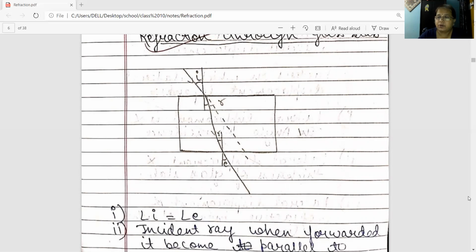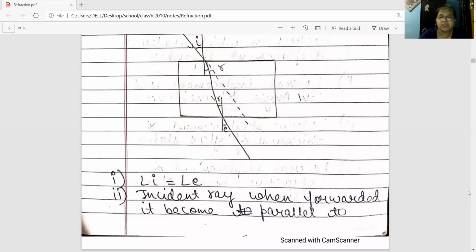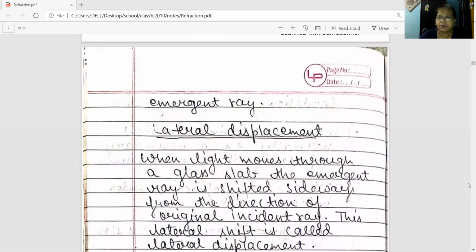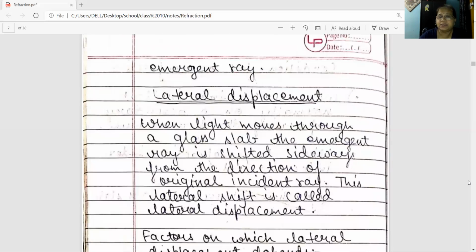Second observation that you have seen: the incident ray when forwarded becomes parallel to the emergent ray. I think it is clear to you. Now next is, what is lateral displacement? In this diagram you have seen that when the light ray moves through the glass slab, it gets laterally displaced.